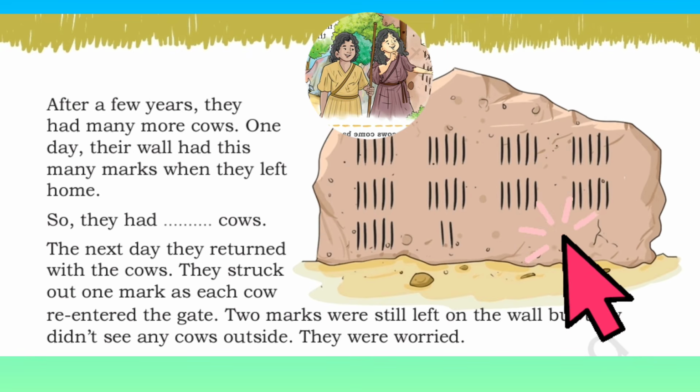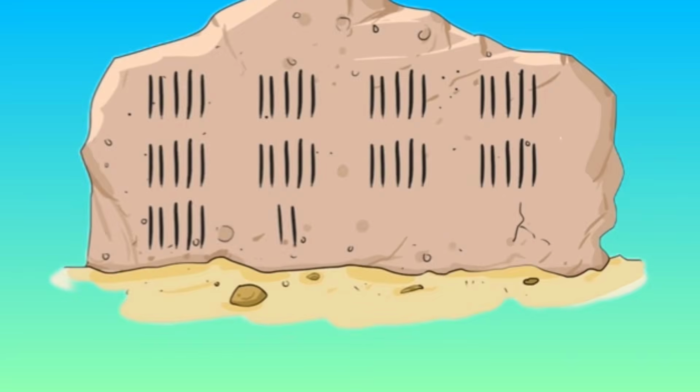Let us count how many cows there are by counting the marks on the wall. The wall is filled with marks, and Deep and Deba have separated the marks into groups. First let me count how many groups there are, and how many marks are in each group.